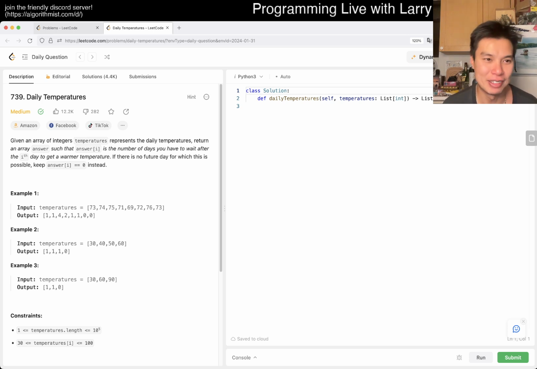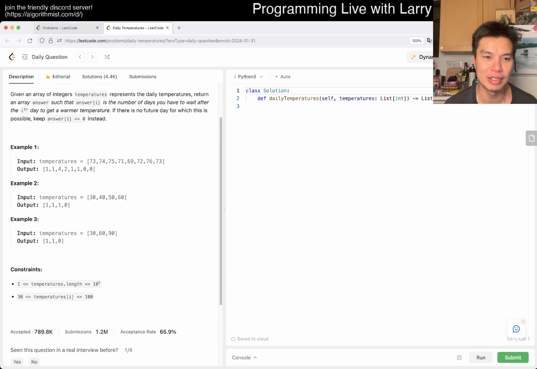Today's problem is 739, Daily Temperatures. Given the array of integers temperatures representing the daily temperatures, return an array answer such that answer sub i is the number of days you have to wait after the ith day to get a warmer temperature. If there are no future days for which this is possible, keep answer sub i equal to 0 instead. Okay. So basically this is saying that for each index, find the next index in which it is bigger, right?